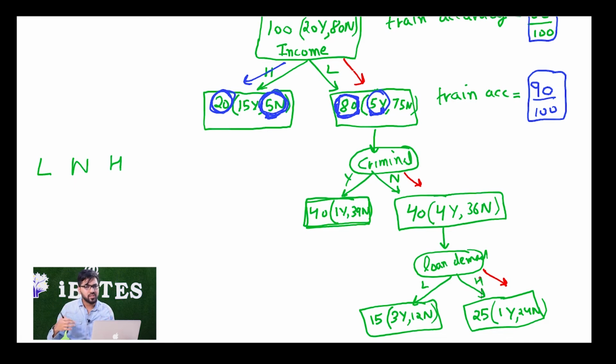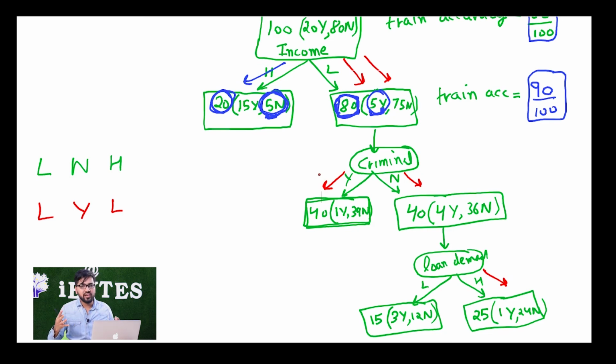So I'm straightaway going to say that you are not going to get a loan, right? Similarly, if a person comes to me with properties like L and Y, I'll go towards the L, then I'll go towards Y, then I have no further classification. I would say that out of the 40 people, 39 did not get a loan, you are also not going to get a loan, right? So this is how we are able to use the decision tree to predict, right?